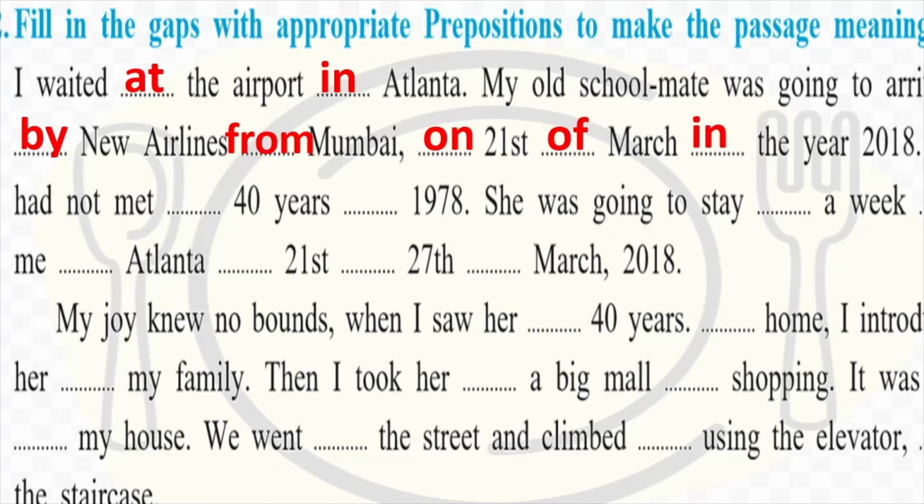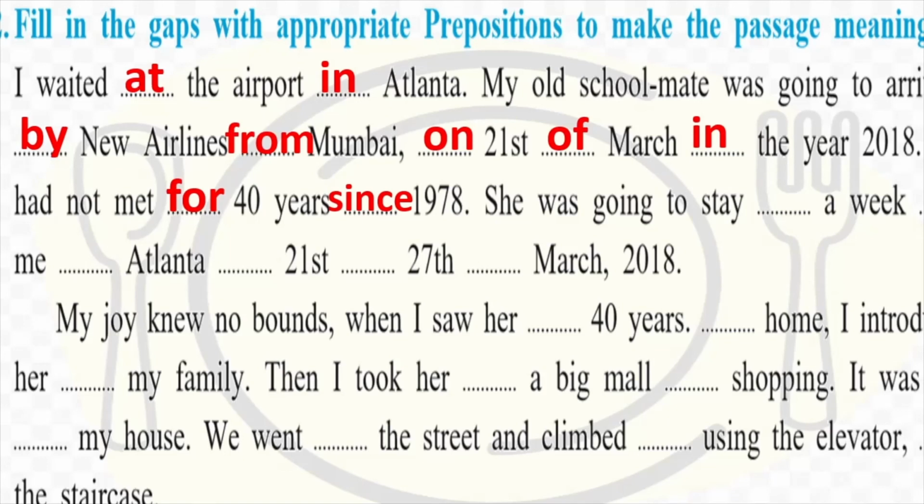So see how we have made use of different prepositions. We had not met for 40 years since 1978. So they're meeting in 2018, so they had last met in 1978. So it was 40 years ago that they had met.